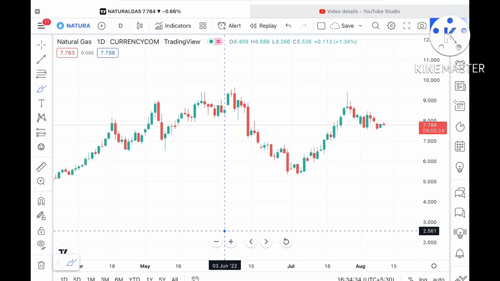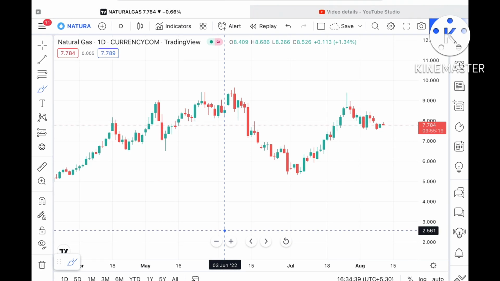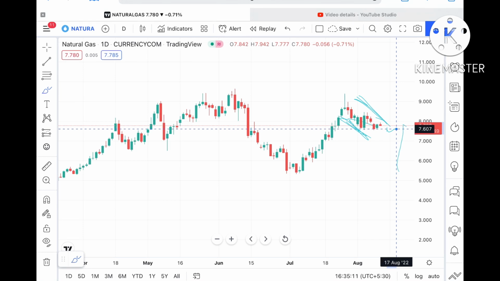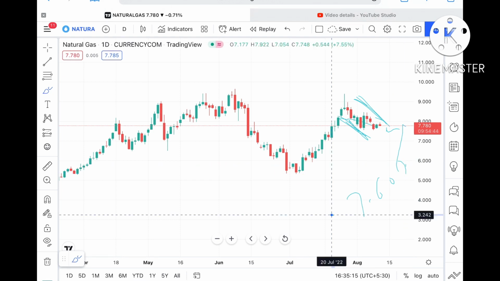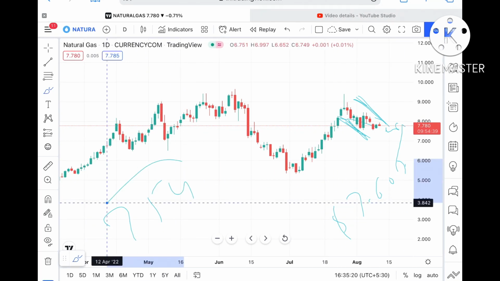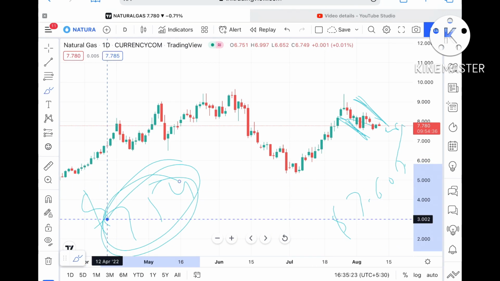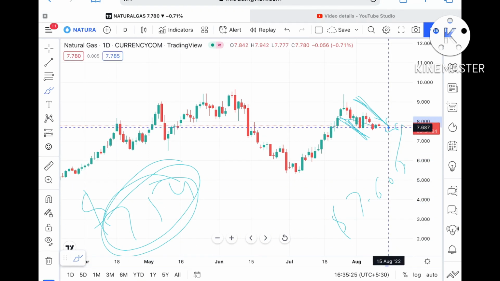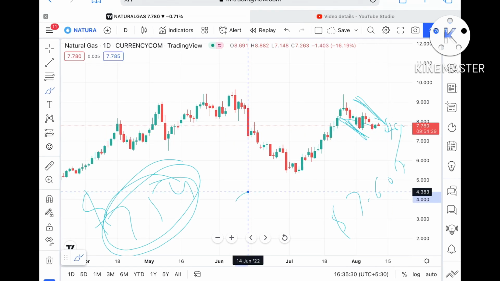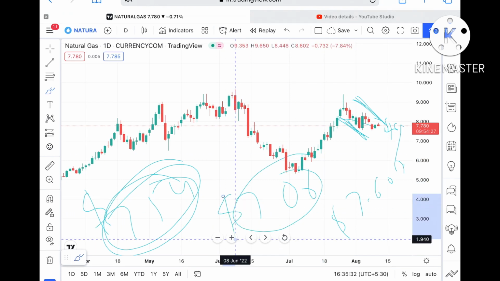So if this level doesn't sustain, currently trading around 7.784, and as we have seen it is continuously in a downtrend, then it can fall further low towards $7.607, and from there it can come down again to $7.547. If the price doesn't sustain this level also, then there is a higher probability of coming down to $7.4, and from there it can touch $7.06.